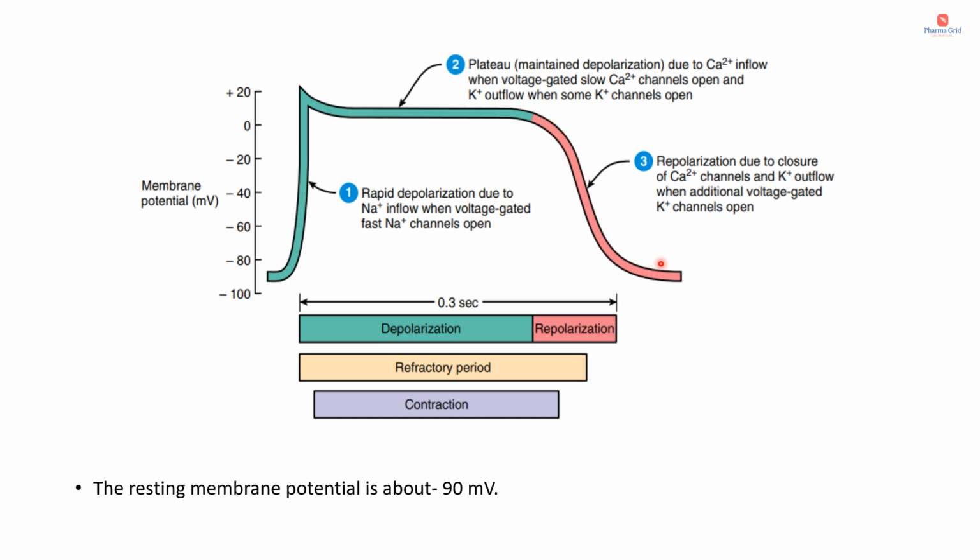And now it declines, which is the third phase, known as repolarization. Repolarization is due to the closure of calcium channels, so there will be no more inflow of calcium ions, and potassium outflow when additional voltage gated potassium channels open. So this is what the different phases of the action potential are. The first one is rapid depolarization, the second one is the plateau phase, and the third one is the repolarization phase.